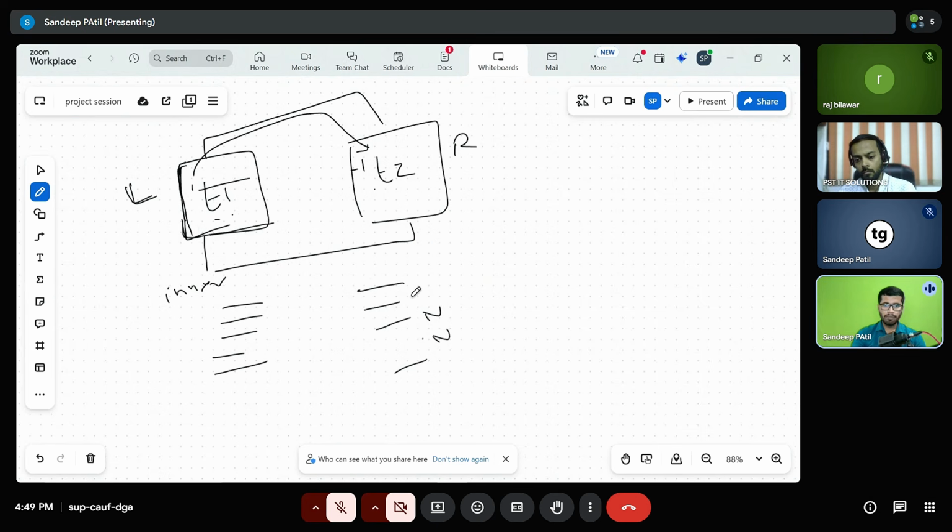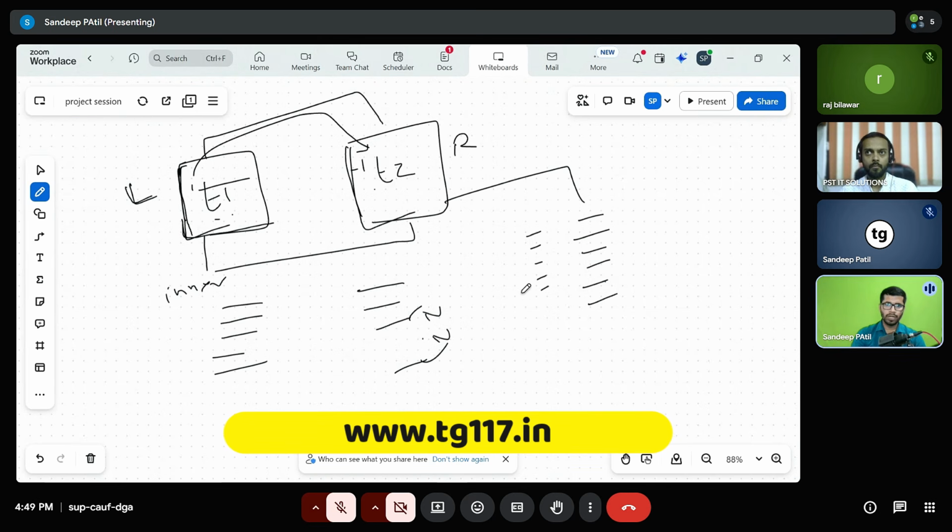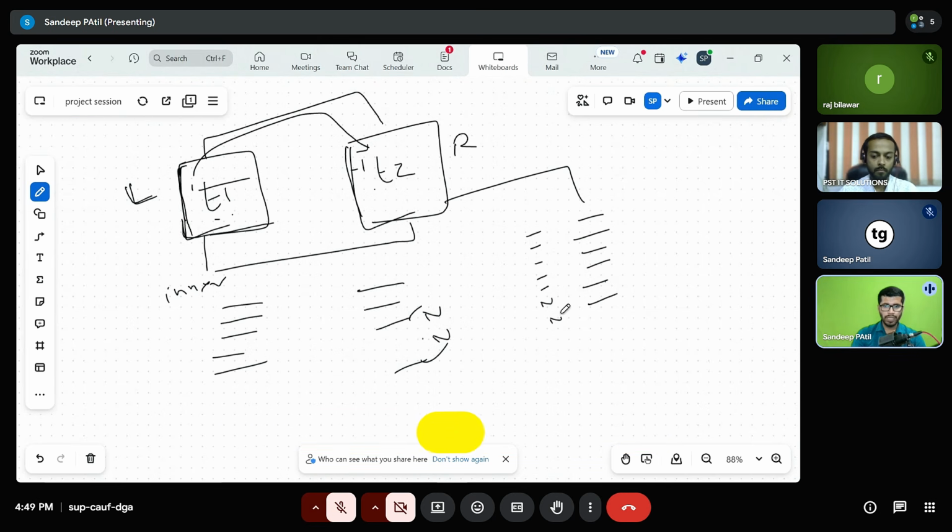We will just get the matching pairs, and if the records from the right table are not matched, we'll just get the null values in place of the records of the right table. In case of right join, the scenario is exactly reverse. All records of the right table are going to be visible, and their respective matching records are also going to be visible. But for the records of the right table, if there are no matching records in the left table, we'll be able to see null values.